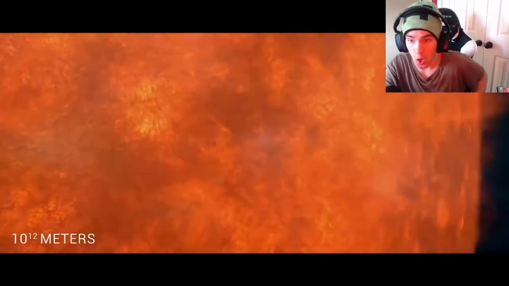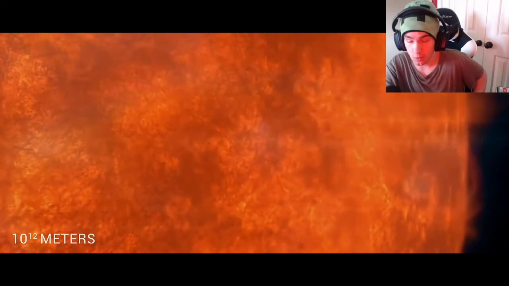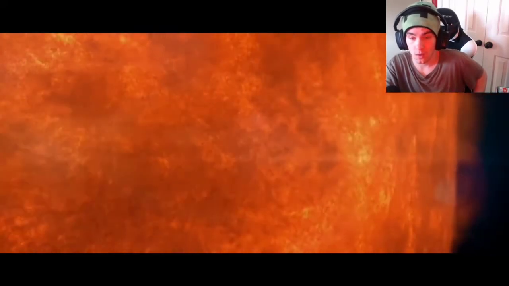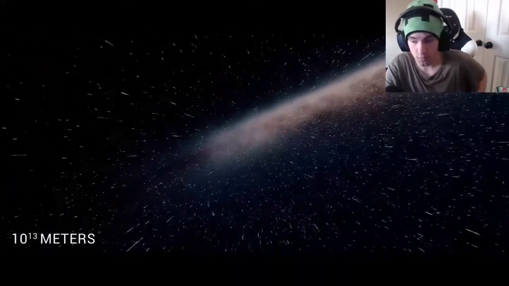The largest star? Blue Eye Scuti. The largest star is over 2 billion kilometers wide. And if it were to replace our sun, it would completely swallow the planets of Mercury, Venus, Earth, Mars, Jupiter, and Saturn. At 26 billion kilometers, we reach what is known as a light day.